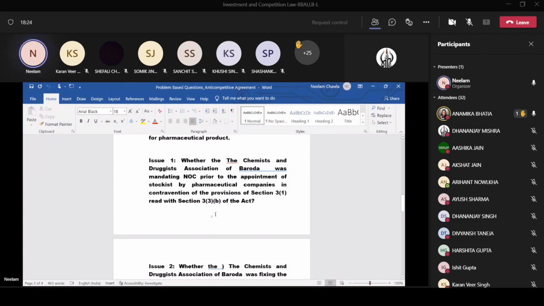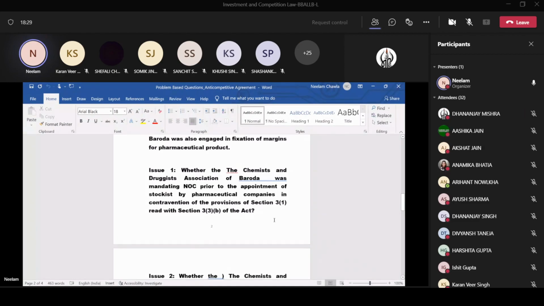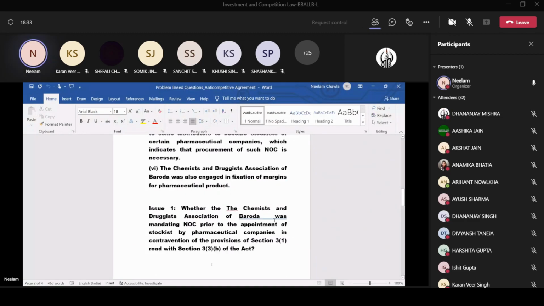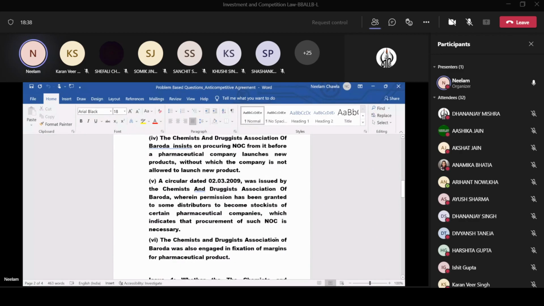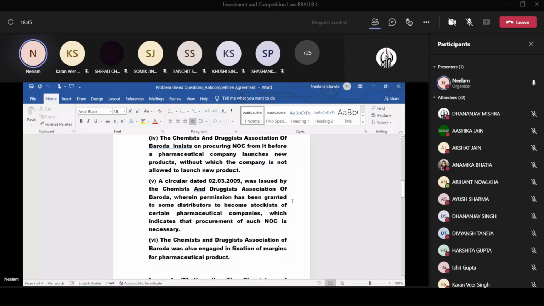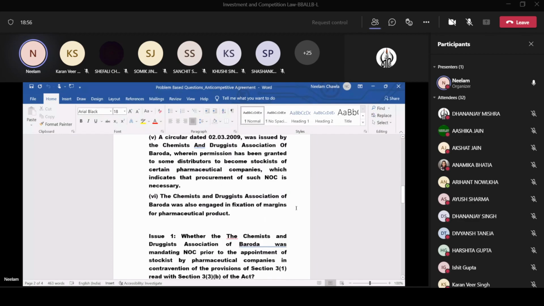It means that yes, this provision is violated because this is limiting the supply of these drugs in the market. So the obtaining of this NOC is affecting the competition within India. How? Because of this, the supply of the drug is restricted in the market. Wonderful, beta. Very good.